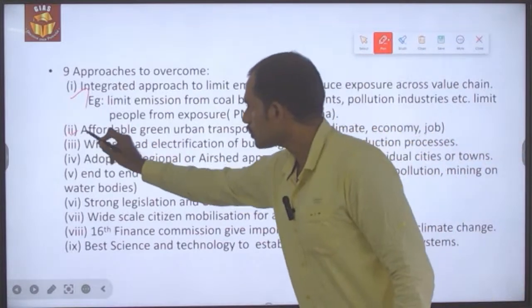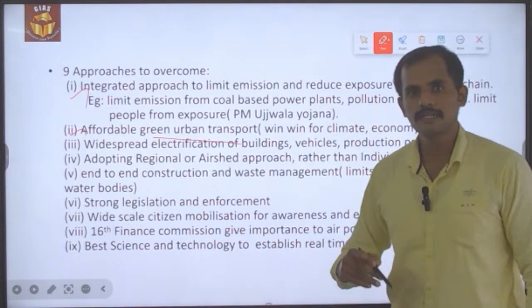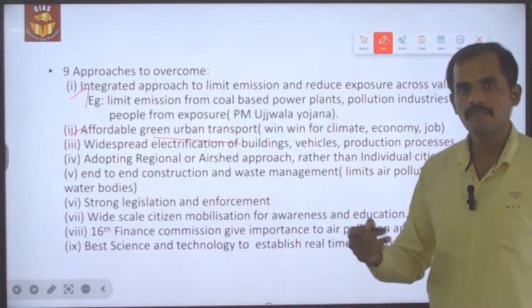Secondly, affordable green urban transport needs to be implemented, so it will be a win-win situation.